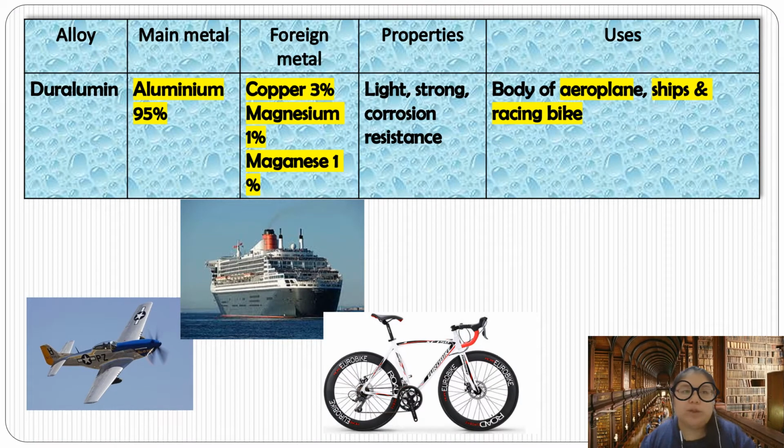Okay, and the last one should be the duralumin. Okay, duralumin: 95% stands for aluminium, copper 3%, magnesium 1%, manganese 1%. So the important ones are aluminium and copper. Properties: light and strong, corrosion resistant. Okay, where do we use it? The body of the aeroplane. Okay, for the body of the aeroplane, we use duralumin to build it, or you can say the shape, the body of the shape. And the last one, the racing bike. Okay, these all must have a strong surface to withstand corrosion. Okay, so this one is the last one for the alloys.